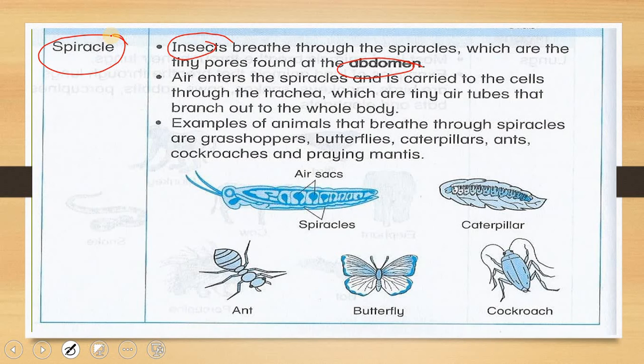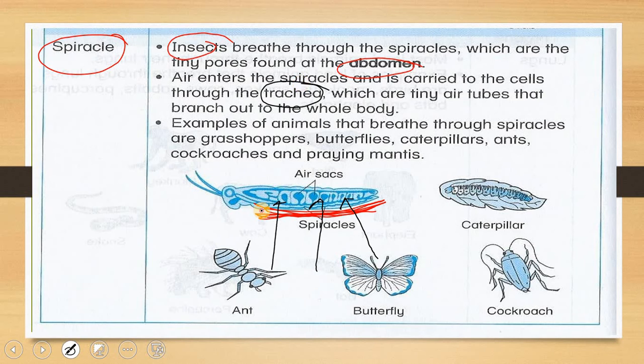So what it means here is that this is their spiracle at the abdomen or maybe in the stomach, bahagian perut lah paling senang. So when the air comes inside their body, their cells through spiracle, it will enter their trachea.